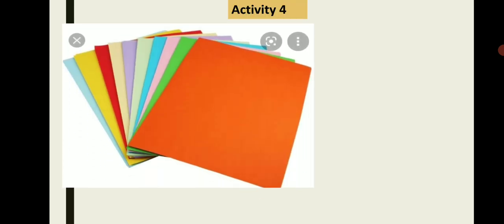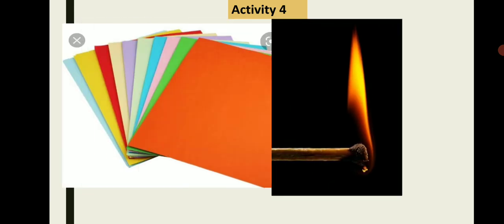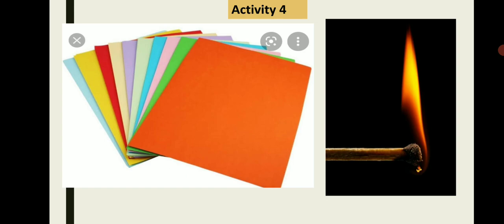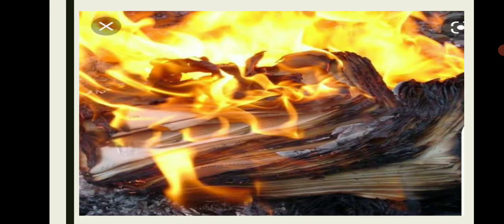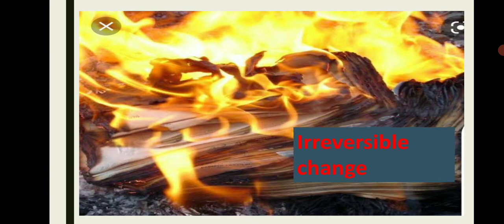The next activity is activity 4. First, we take a piece of paper and burn it with the help of a matchstick. You will observe that the paper changes into ash. In this case, you cannot reverse the process and get back the paper. Hence, this is an irreversible change. Such a change can occur in only one direction.